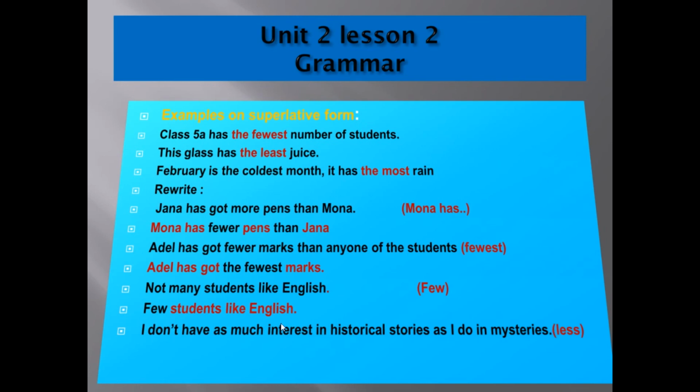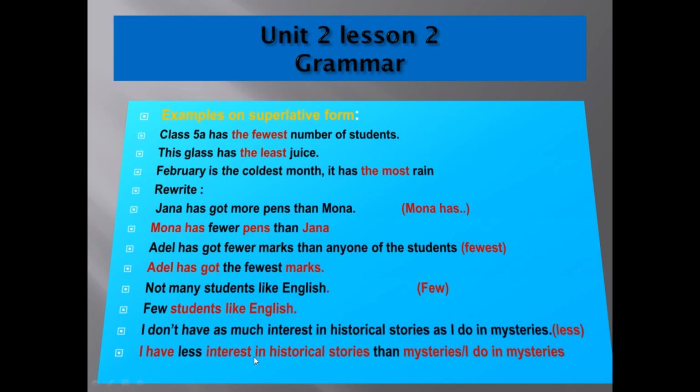Another example: I don't have as much interest in historical stories as I do in mysteries. Use less. Think a little bit. The answer will be: I have less interest.